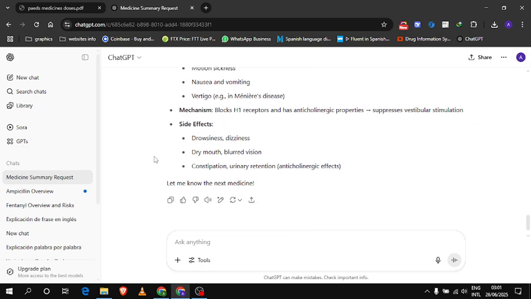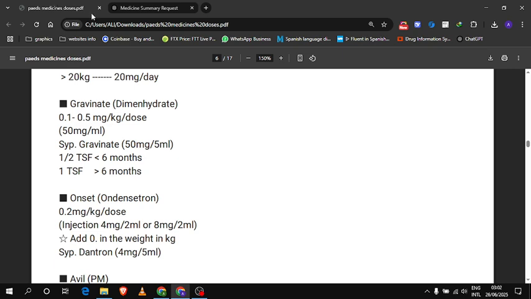Side effects are drowsiness, dizziness. It's interesting, it is used to prevent drowsiness and dizziness too, but the side effects can cause the same thing: dry mouth, blurred vision, constipation, urinary retention, anticholinergic effects. The dose of Gravinate, dimenhydrinate, is 0.1 to 0.5 mg per kg per dose. Formulation is 50 mg per ml. And we also have syrup Gravinate, which is 50 mg per 5 ml, half tablespoon for less than 6 months, and 1 tablespoon for more than 6 months.